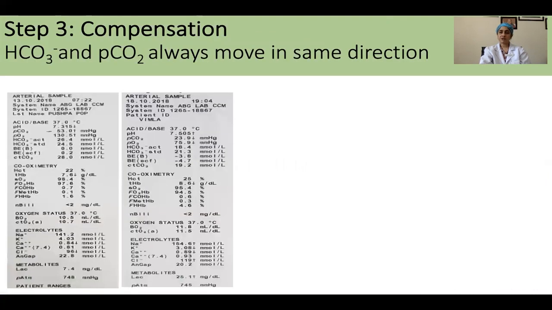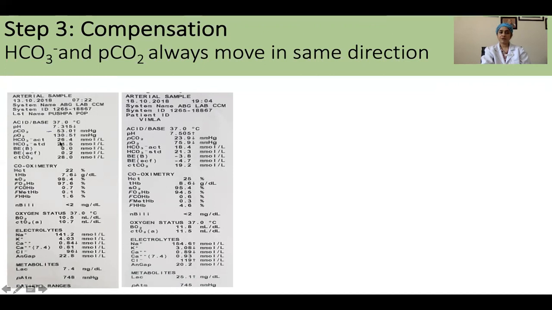Our body always tries to maintain homeostasis, and so one system will always try to compensate for the other system. The bicarbonate and PaCO2 will always move in the same direction if one system is trying to compensate the other system. Like here, the pH is acidemic, the CO2 has moved up, so this is primary respiratory acidosis.